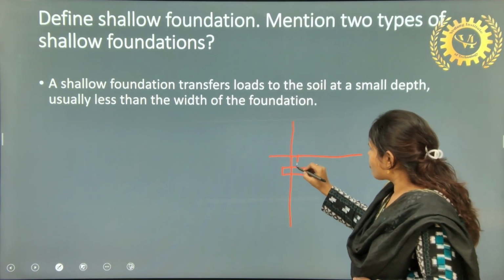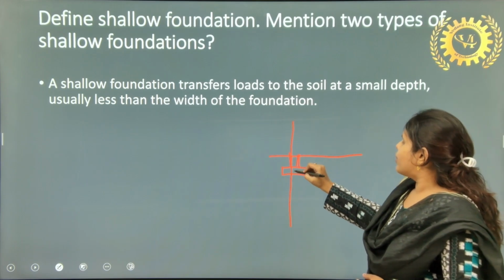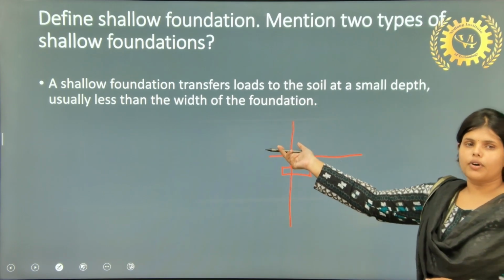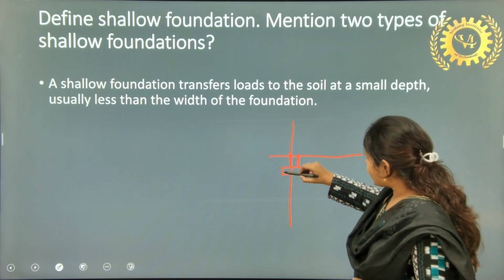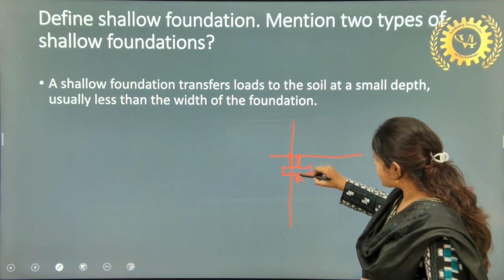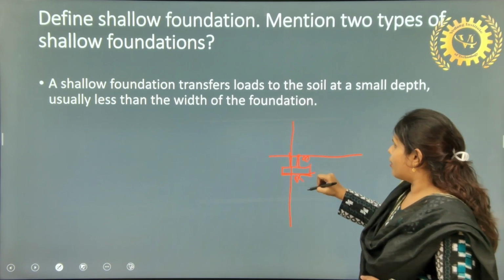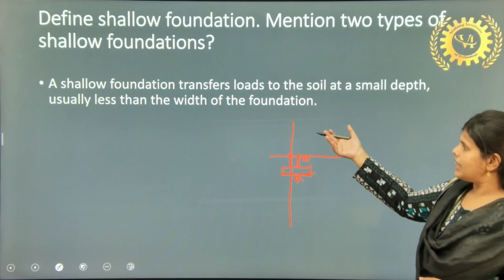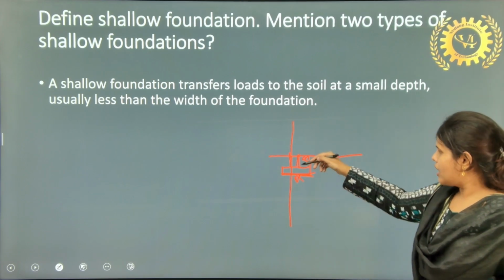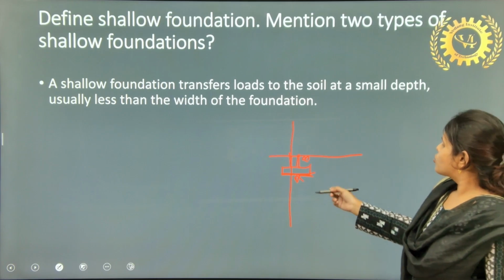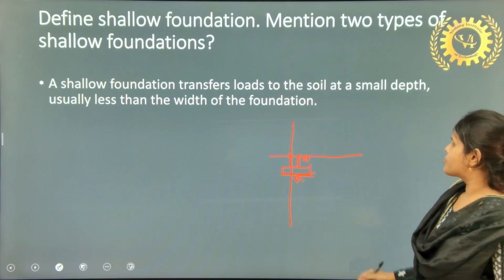That type of foundation is called a shallow foundation, where the depth is usually less than the width of the foundation. If A is the width and B is the depth, then A will be greater than B in case of shallow foundation.